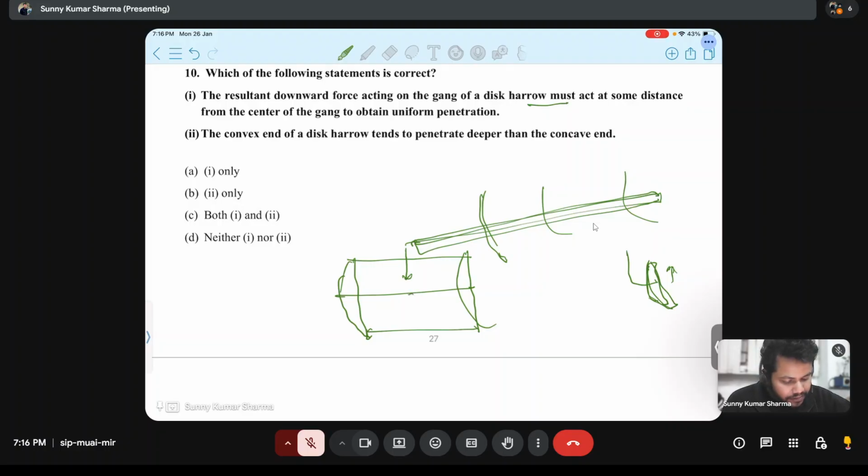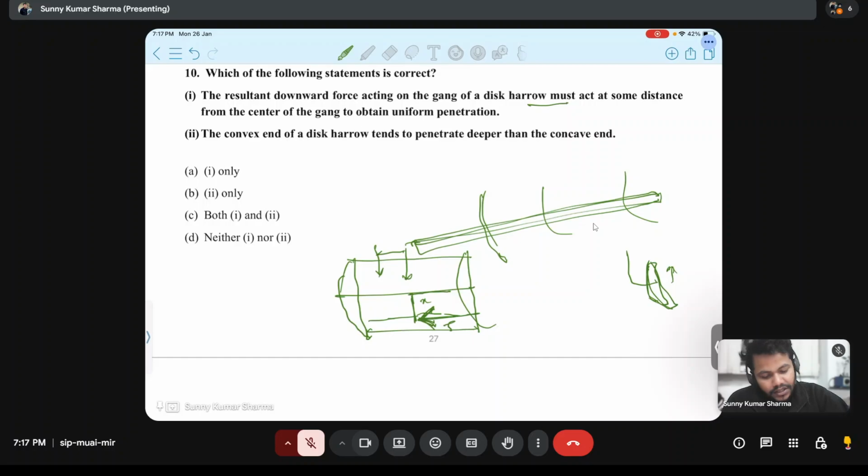In a disk plow, at this point the thrust T is acting. The force breakdown of the disk plow and disk harrow we will discuss in the next class. So this is the thrust on the disk plow. On the disk plow, this thrust is acting at some distance. So to counteract that T, suppose this distance is x, the total weight acts at some distance from the center.